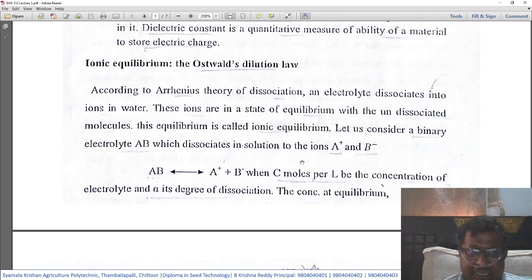Let us consider a binary electrolyte AB, which dissociates in solution into the ions A plus and B minus.